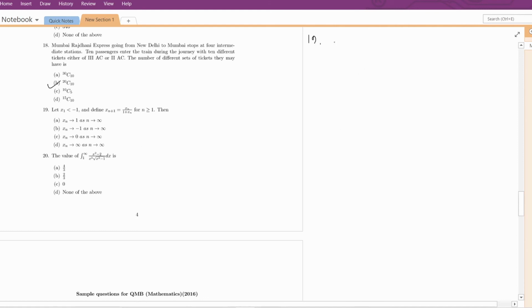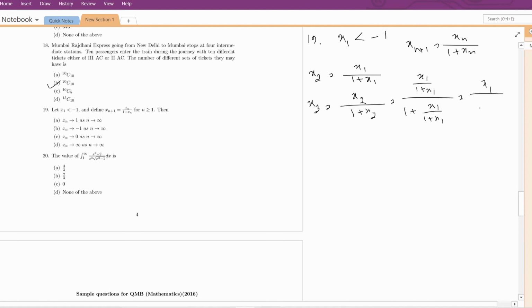Question number 19. x1 is less than -1 and given x(n+1) equal to xn divided by 1 plus xn. So from here we can write x2 equal to x1 divided by 1 plus x1, x3 equal to x2 divided by 1 plus x2. Now x2 is given here as x1 divided by 1 plus x1. So we can write it as x1 divided by 1 plus 2x1.